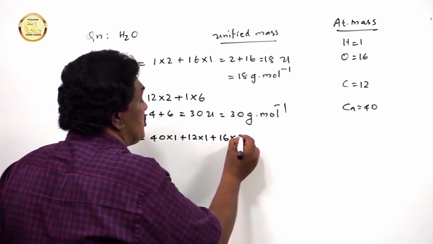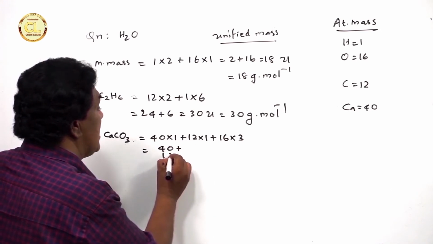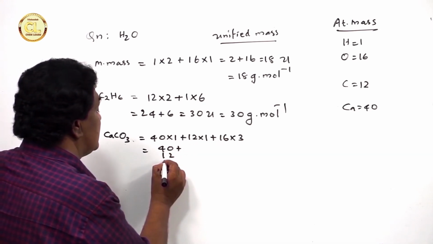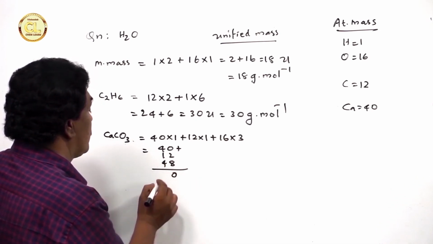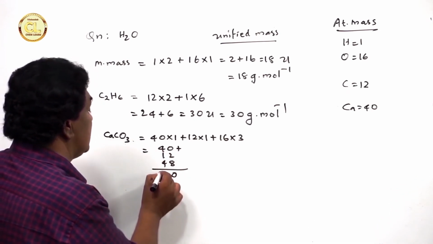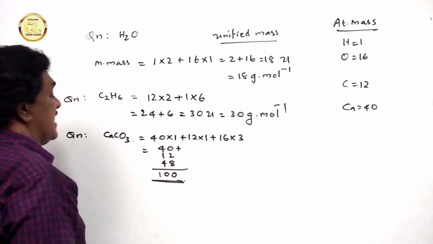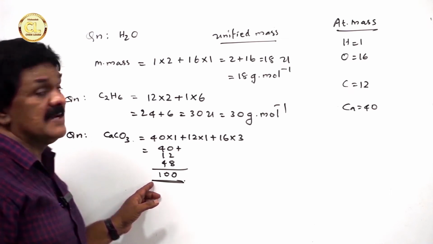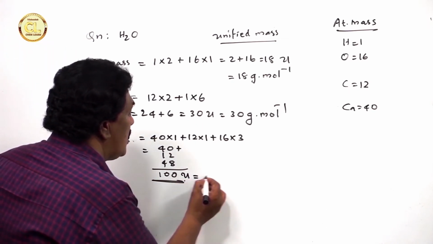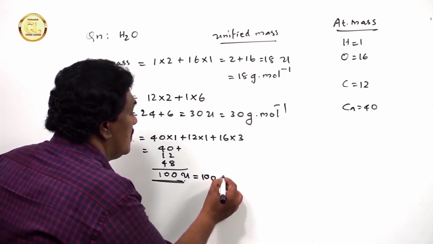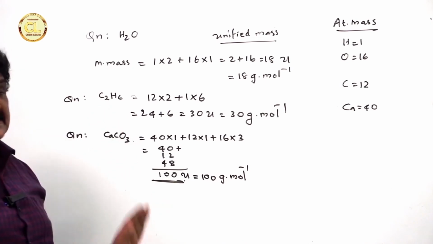That is 40 plus 12 plus 48. That is 0 and carry over, 9 plus 1, 100. That is the molecular mass of calcium carbonate: 100 U, or 100 gram per mole.